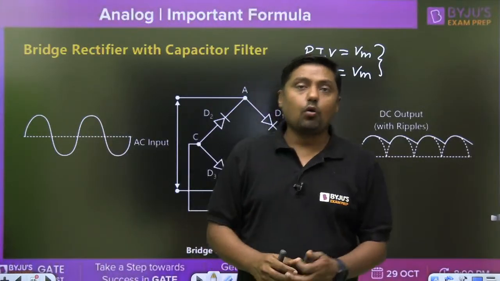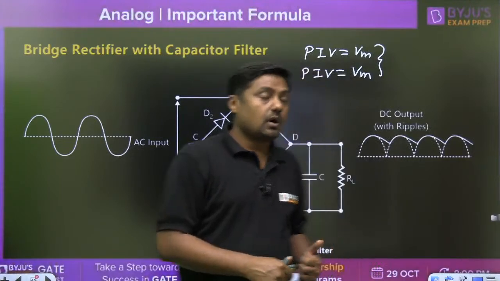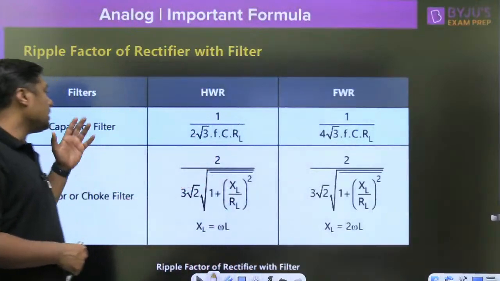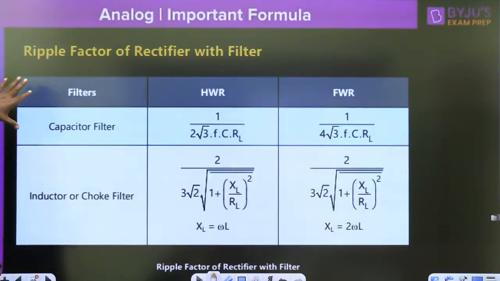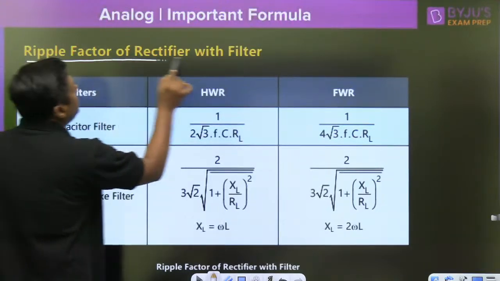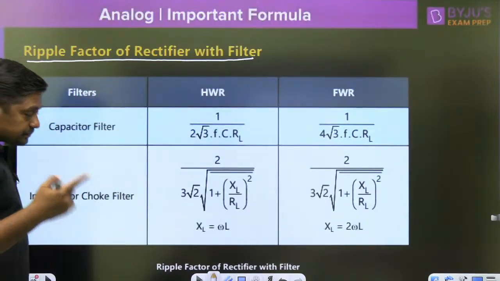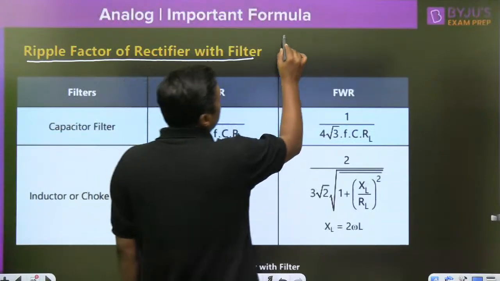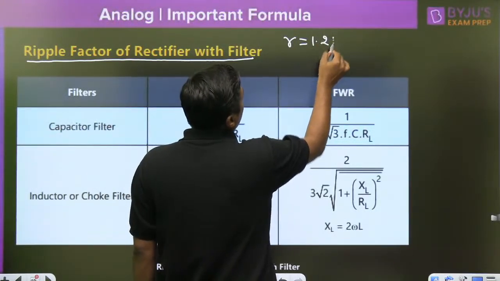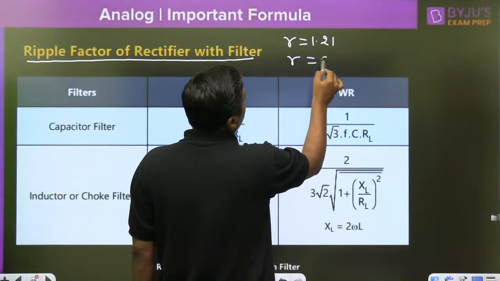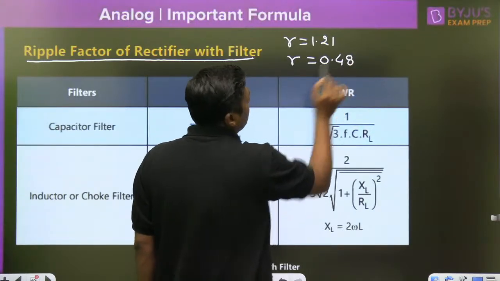Right. Now, ripple factor, in the case of capacitor filter and inductor or choke filter, because this is a very, very important parameter. You know, ripple factor is 1.21 for half wave rectifier, and for full wave rectifier it was 0.48 without capacitor filter.